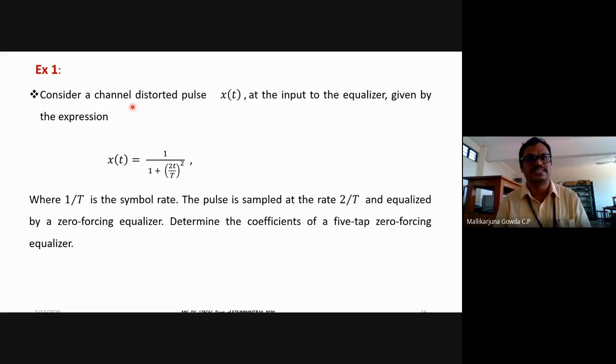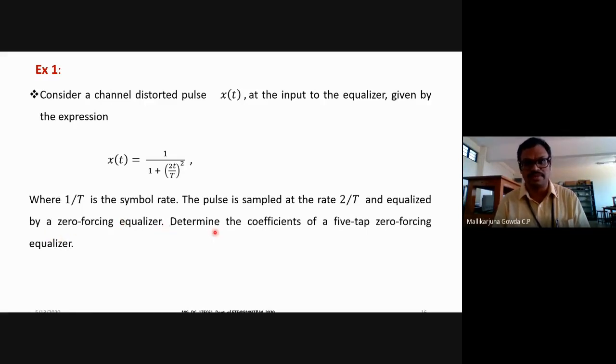So let us consider a channel distorted pulse x of t at the input to the equalizer, which is given by x of t is equal to 1 by 1 plus (2t by T) whole square. This is the channel distorted pulse, the input to the equalizer. 1 by T is the symbol rate, and this pulse is sampled at what rate? 2 by T. This also I discussed. It will be sampled at 2 by T, and equalized by a zero forcing equalizer.